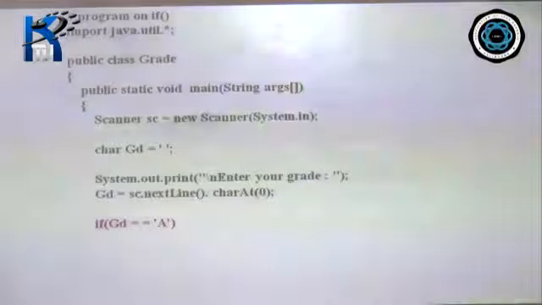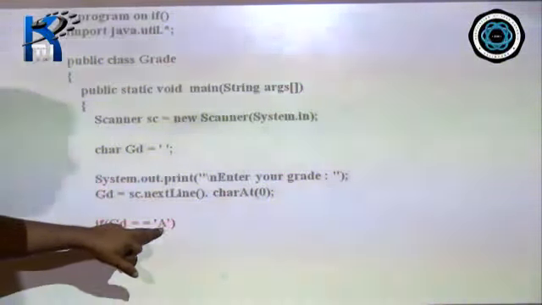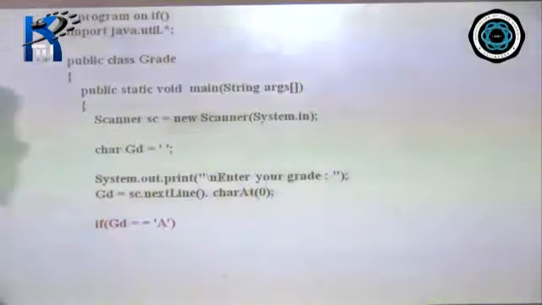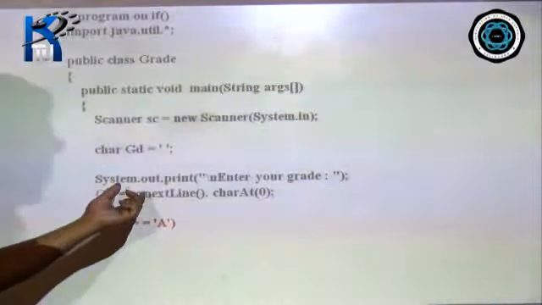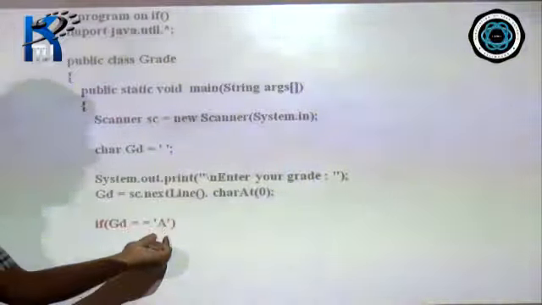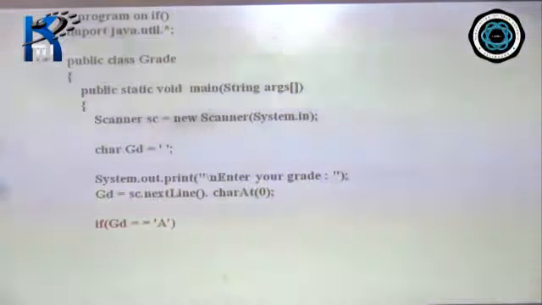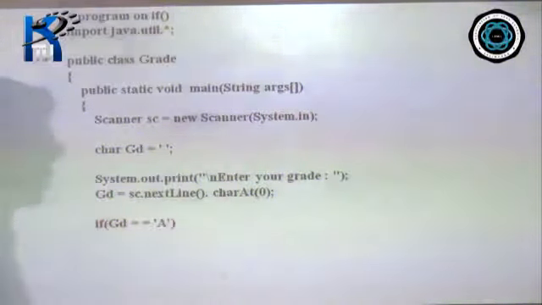If GD is the variable. So whatever value is stored in GD is same as A or not, double equals. That is, we are checking whether the value that is stored in the variable GD, the value that is entered by the user, is same as this alphabet A or not. This is the variable, this is the char literal. It is a literal, so placed within single quotes. So we are checking whether the value that is stored in GD is same as this character literal A.